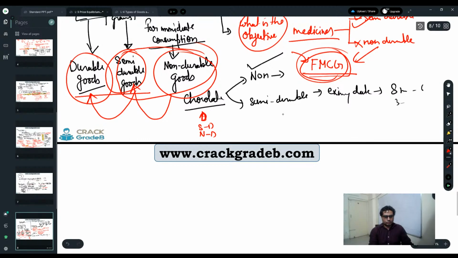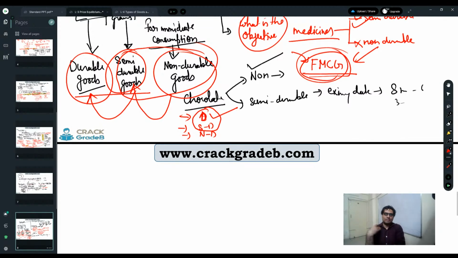Their focus is on durable, semi-durable, or non-durable. Amazon and Flipkart. So Amazon and Flipkart are focusing on both durable and semi-durable, right? But see, the answer is durable.